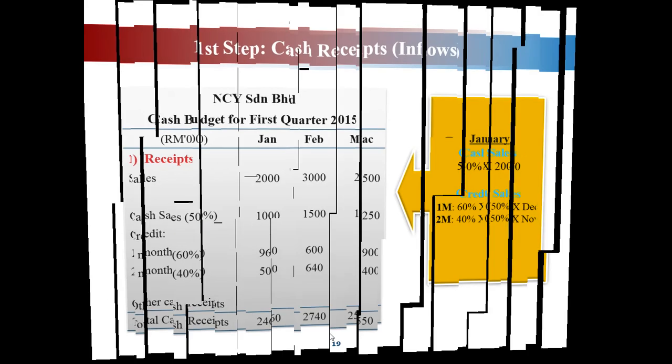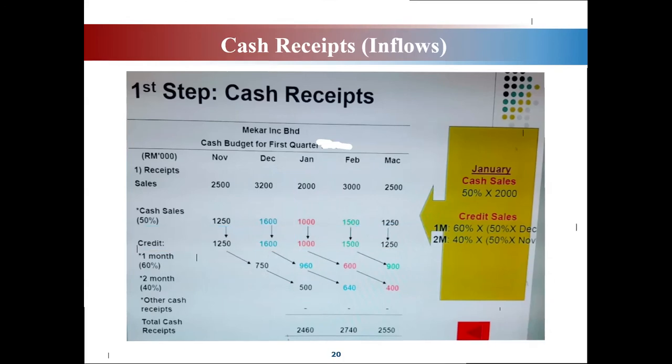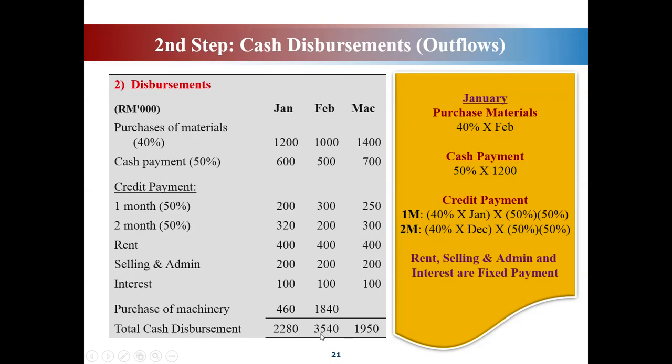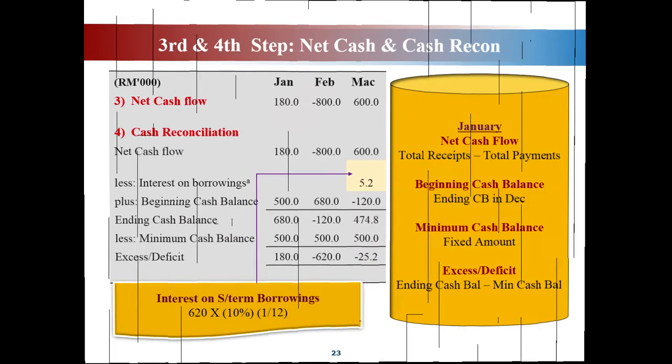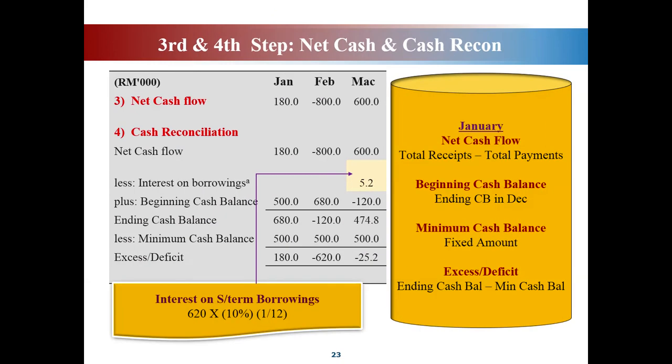Minus with your cash disbursement for February, which is 3,540 ringgit. Yang mana lagi besar? Of course lah, cash disbursement. So that's why you dapat deficit tadi. Deficit of 800 because your expenses tu melebihi your income, your receipt.